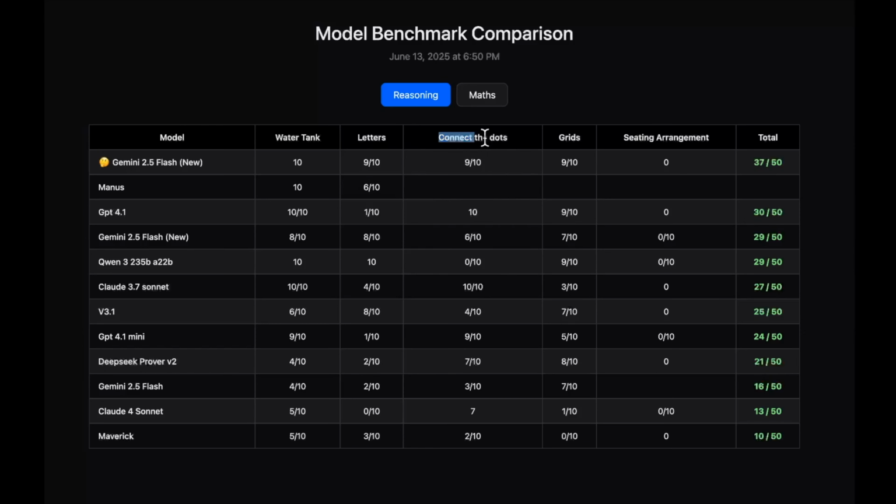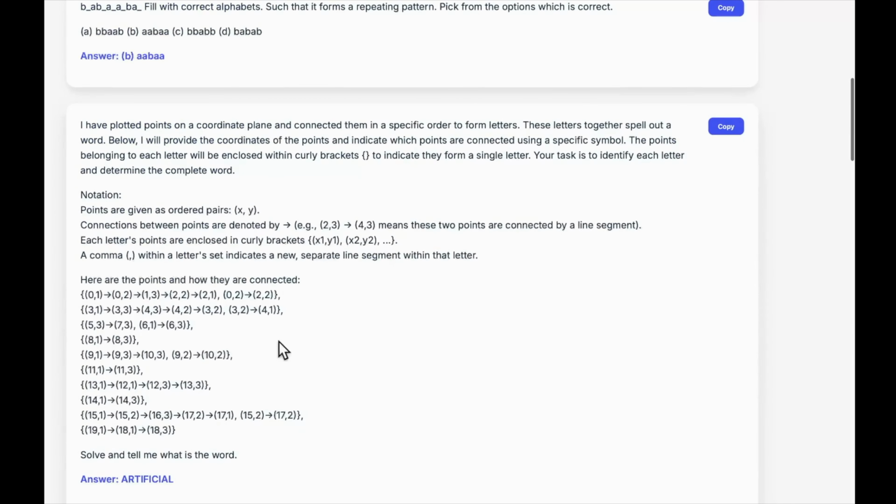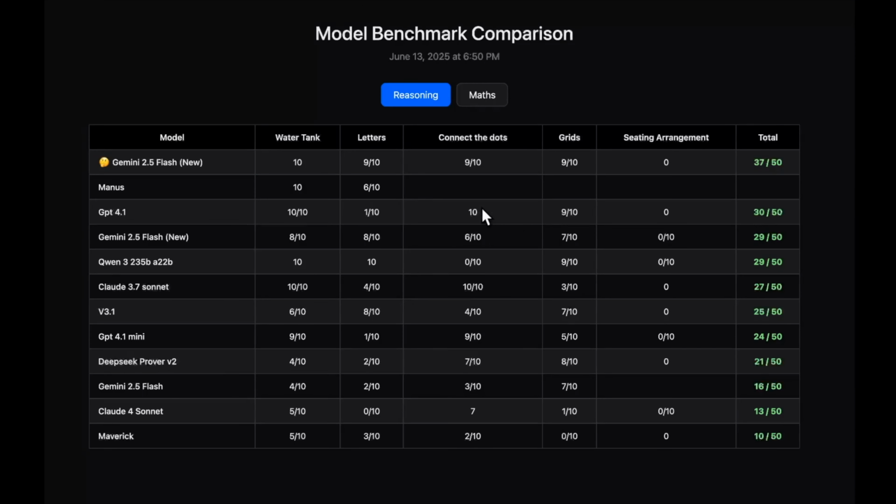Now let's move on to the connect the dots question. Let me show you the question. You can see this is the question. You have to connect the dots and find the underlying word. In this particular question, the only model that has scored a 10 out of 10 is Claude 3.7 Sonnet. I do also have Claude 4 Sonnet over here, and this is the model that is behind the Claude chat interface.